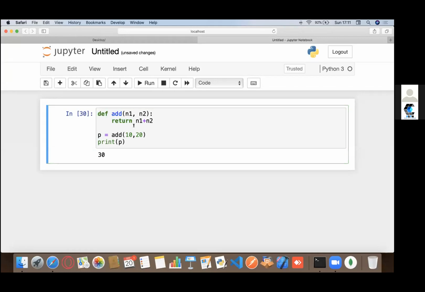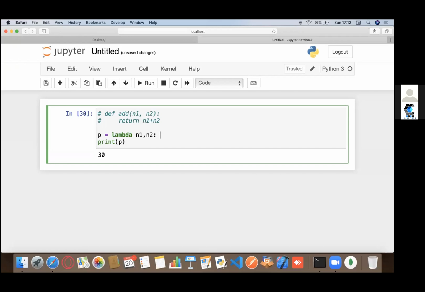So there's another way of doing it, and that would be way simpler. That would be using a lambda function. Now, instead of using this function right here, let's see what a lambda function does. So a lambda function looks something like this. First of all, we need to write the lambda keyword. So I write lambda, then I pass in the arguments, let's say n1, n2, and with a colon, I specify what exactly it has to return.